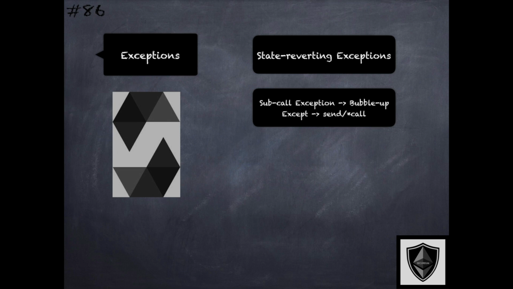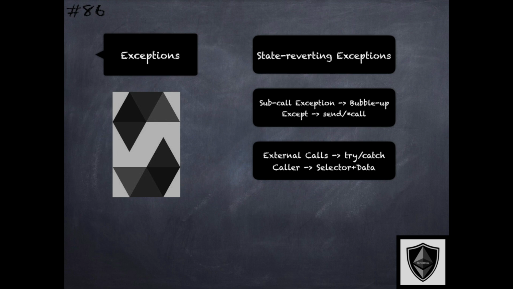These primitives, send, call, delegate call, and static call, return a Boolean, true or false, as their first return value, instead of an exception bubbling up. This is an important distinction to be kept in mind when analyzing smart contracts, because the exception behavior is different for these primitives compared to the standard message calls.